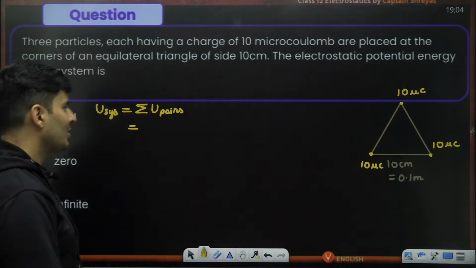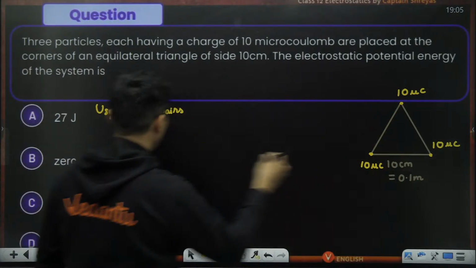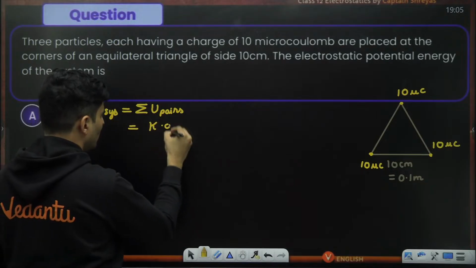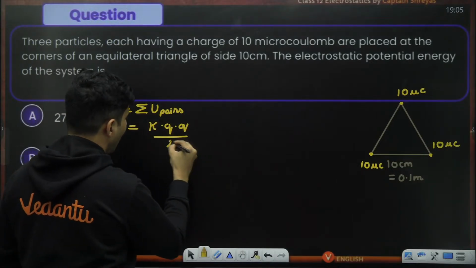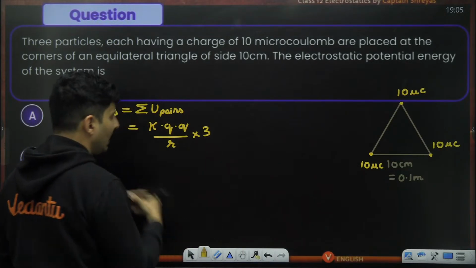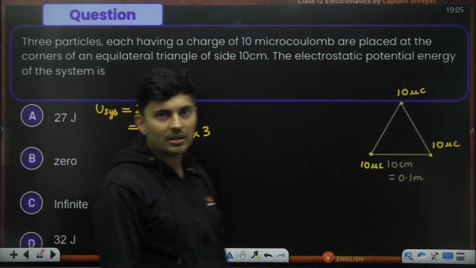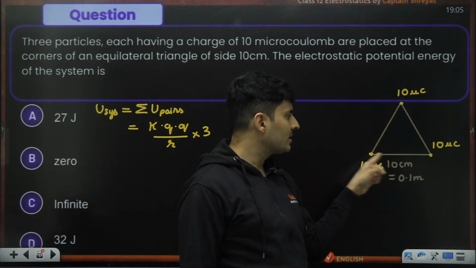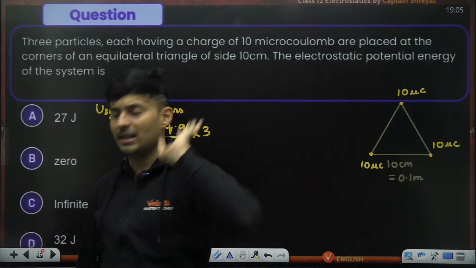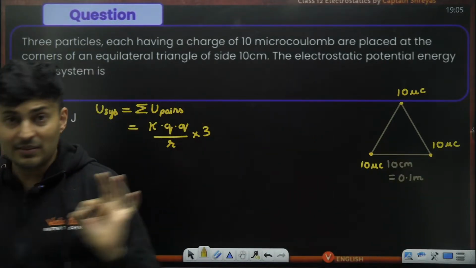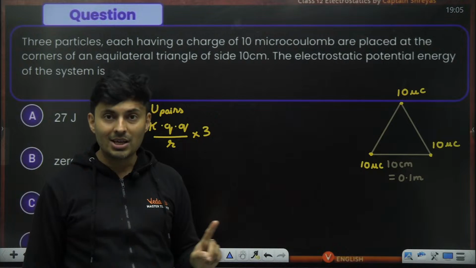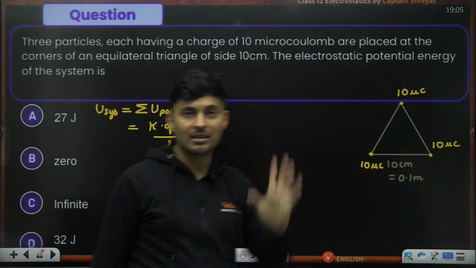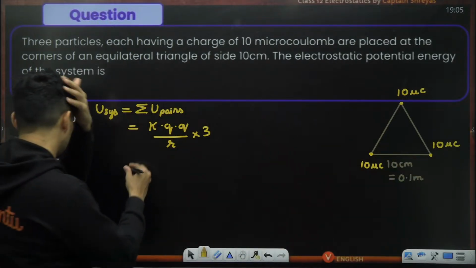If you just find kQQ divided by r and multiply it 3 times, I'm sorted. The charges, distances, everything are the same. Even if the sign was different, I would need to be careful, but here even the sign is the same. It's an equilateral triangle also.